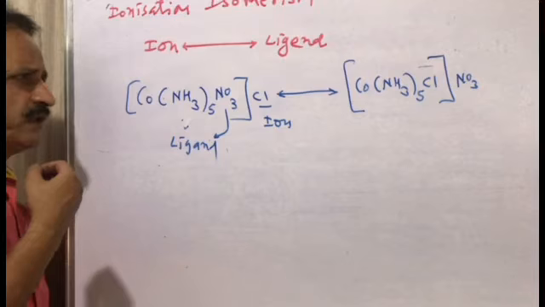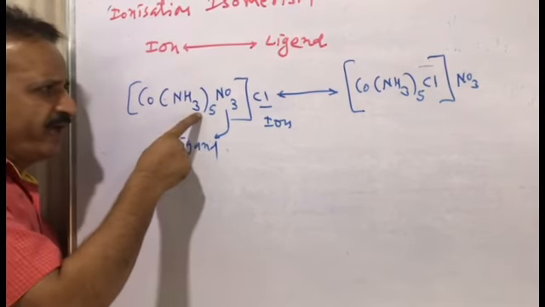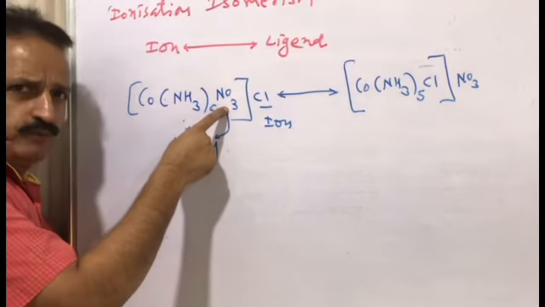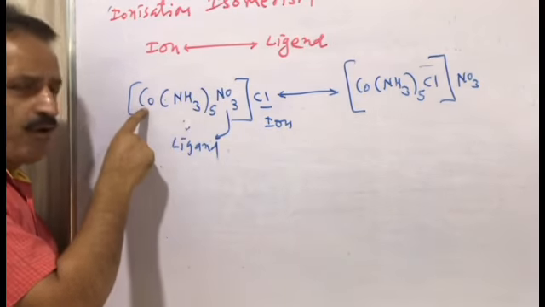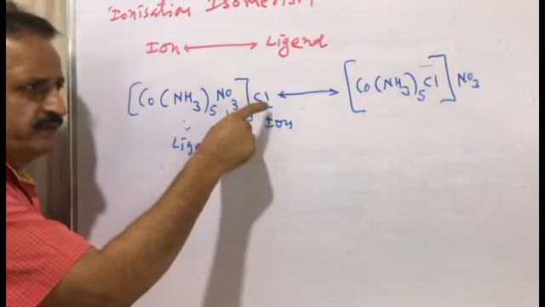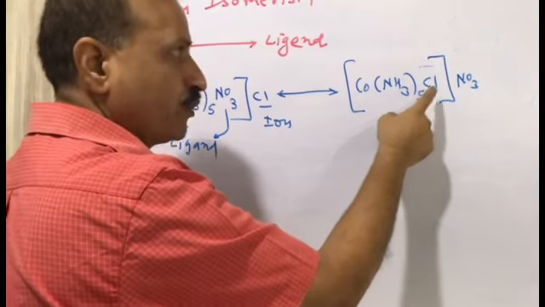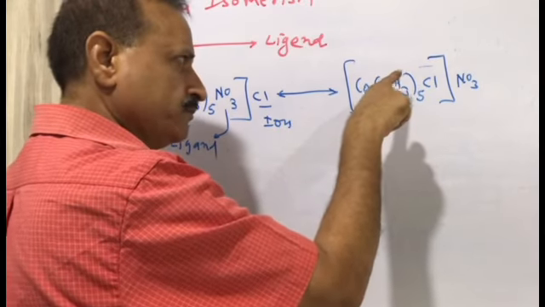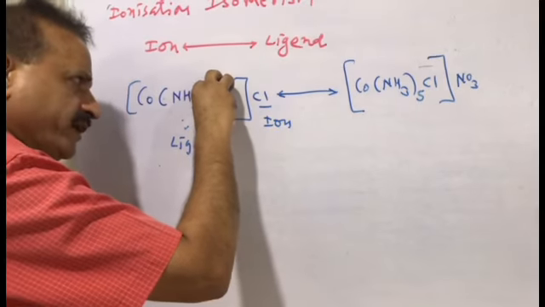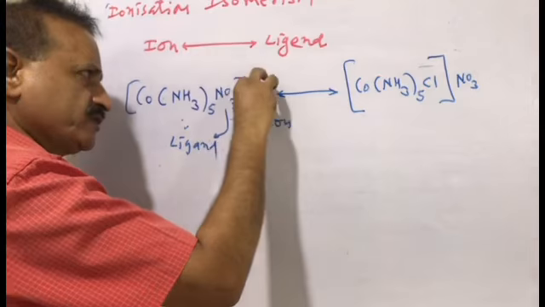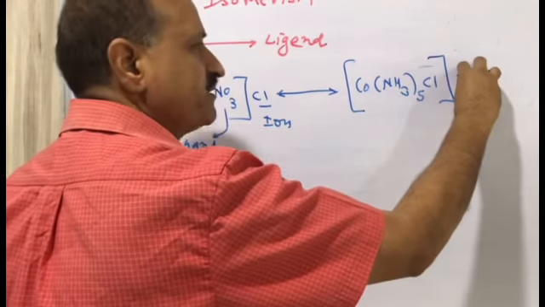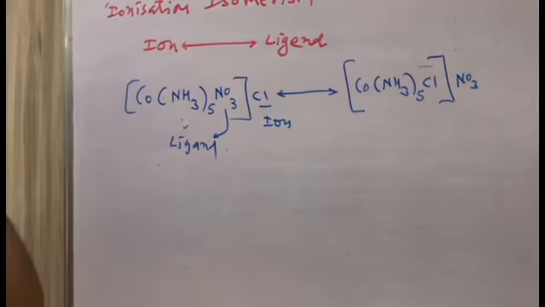What will the nomenclature of this one be? Pentaamminenitratocobalt(III) chloride, and pentaamminechloridocobalt(III) nitrate. Here it is nitrato, as a ligand. Here is chloride; here it will be chlorido because it is a ligand, and here it is nitrate. So ligand